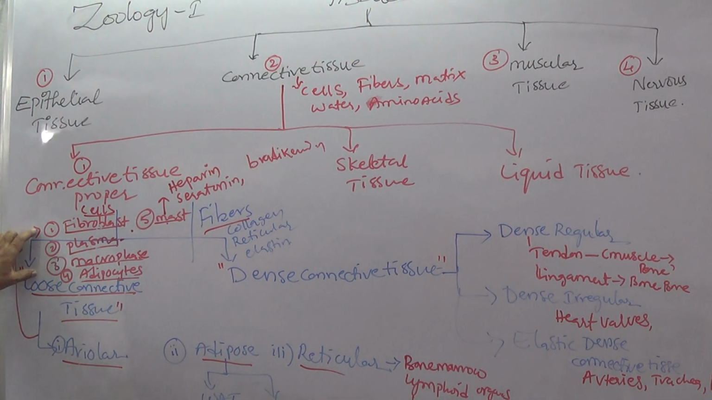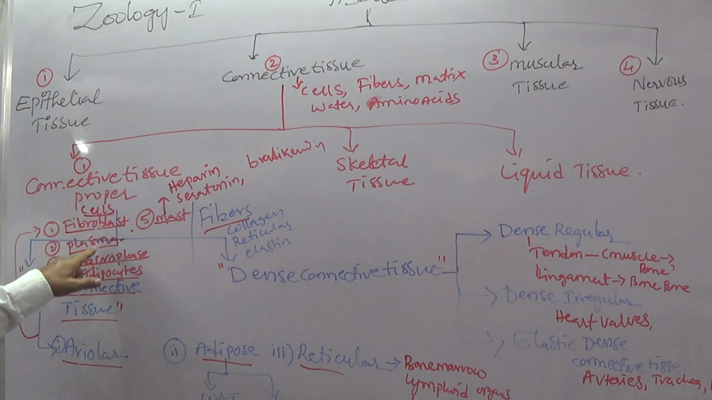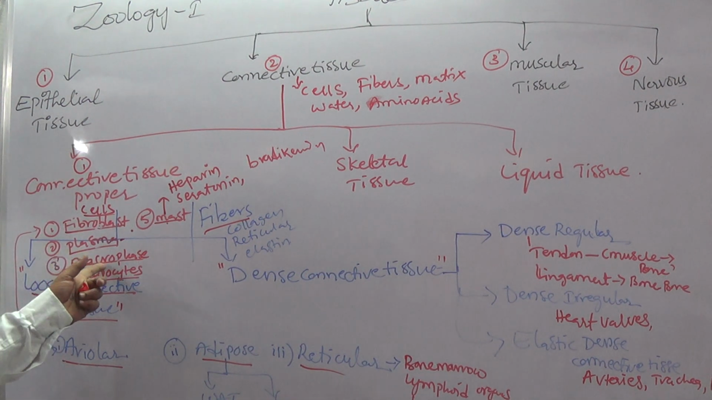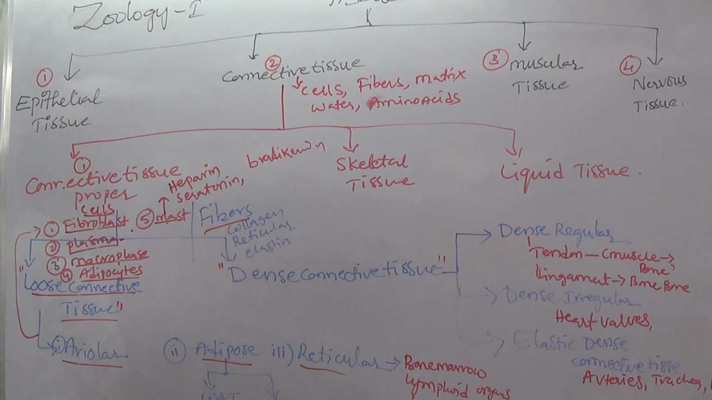In total, five types of cells belong to areolar tissue. The first is fibroblast, which produces fibers. The plasma cell produces antibodies. The antibodies' main function is protection from microbes. Macrophage is one type of WBC, and its main function is engulfing of bacteria.